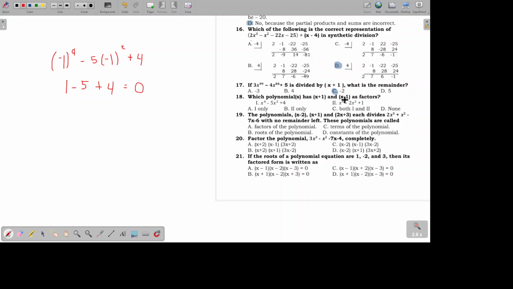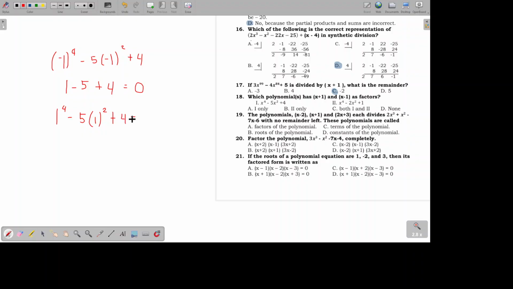Now, for x minus 1, if we transpose that, it will become x equals 1. So let's try 1. If we substitute 1 to the given, this will become 1 raised to the power of 4 minus 5 times 1 raised to the power of 2 plus 4.